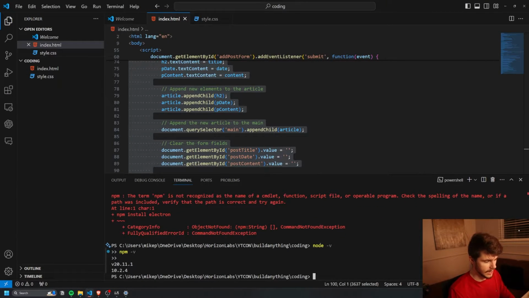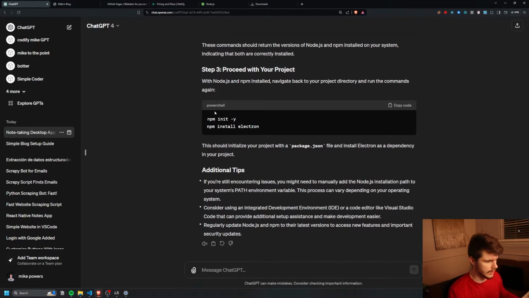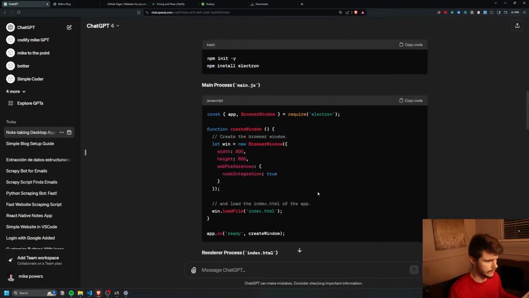Look at that. Okay, so now we have Node 20 with 10.2.4 installed for, it looks like, npm. So we have our Node version and our npm version. Awesome. So now let's proceed with our project. So now let's take this code here, and is it different from the code up here?